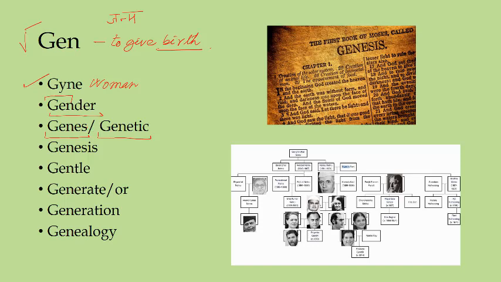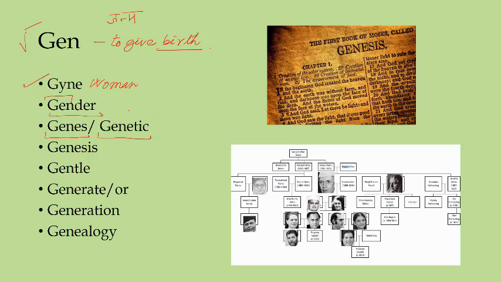They also come from the same root, gen. Genes are genes because they play a great role in giving birth to somebody, or from birth, characters are transmitted to the offspring through genes.